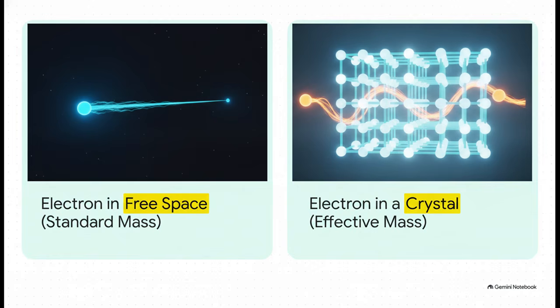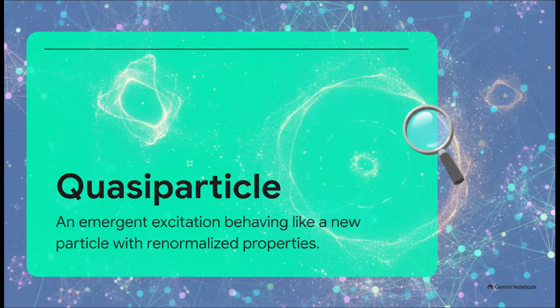It might act much heavier or much lighter, kind of like an electron putting on a heavy-weighted vest or tying itself to a helium balloon. So here's the real kicker. As an electron is dressed by its interactions with lattice vibrations and other surrounding particles, it emerges as something entirely new, a quasiparticle. This is a total game changer. We aren't just dealing with fundamental particles anymore, we are dealing with emergent phenomena that act exactly like their own unique entities. They carry a renormalized mass, which basically just means their mass is adjusted by their environment, and they exhibit completely different behavioral traits.